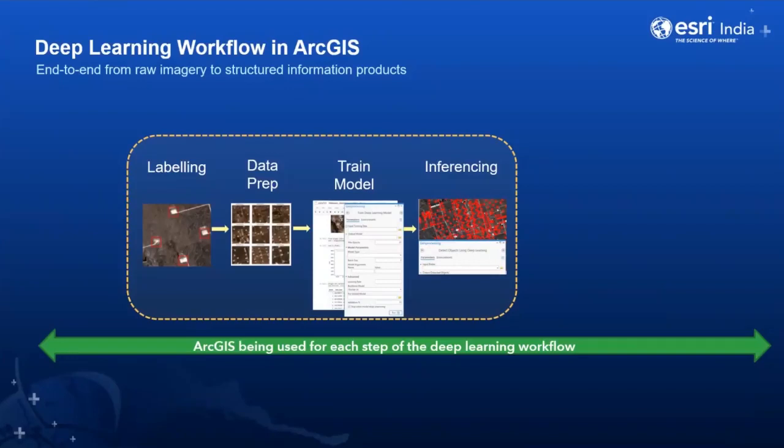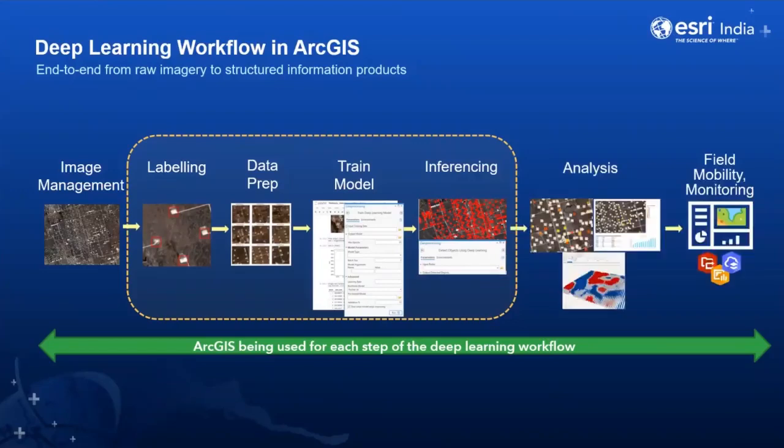Before going to the labeling and start performing, initially we require image management, as Sri has clearly explained, the image management and task management. After completing the workflow, we can do some post-processing tasks with geoprocessing analysis, like spatial analysis tools or image analysis tools, to get the end-to-end workflow. Once the entire work is finished, you can share this data to the enterprise, where you can publish it onto servers, share it in mobiles or dashboards, and get the properties in field mobile.